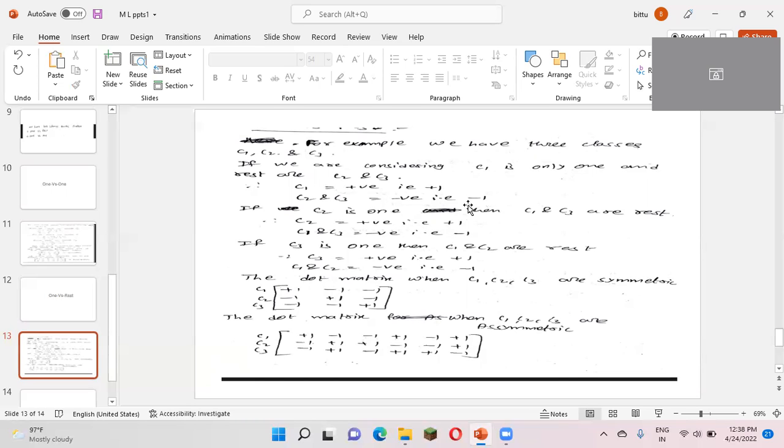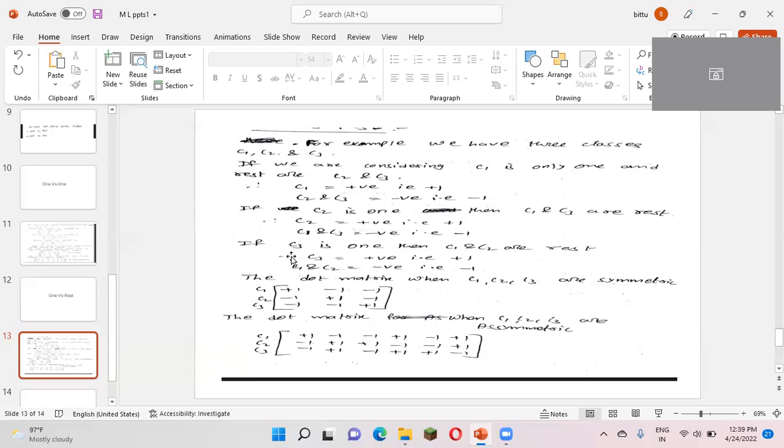Okay. So see here, I am obtaining the values of C1 and C2 as before, but the strategy will be different. Next, I am considering C2 as one class and the rest as the other class. Here I am considering C2 as one class and C1 and C3 as the rest. So the class which I consider as one will be given a positive value, positive means +1. The rest, C1 and C3, will be given a negative value, that means we consider it as -1.